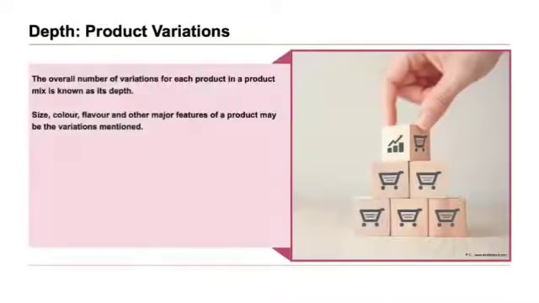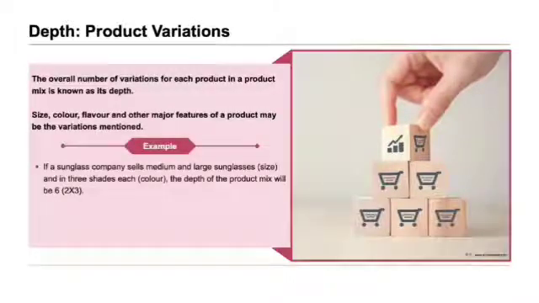The overall number of variations for each product in a product mix is known as depth. Size, color, flavor, and other major features of a product may be the variations mentioned. For example, if a sunglasses company sells medium and large sunglasses, that is the size, and in 3 shades each, color, the depth of the product mix would be 6, that is 2 into 3.